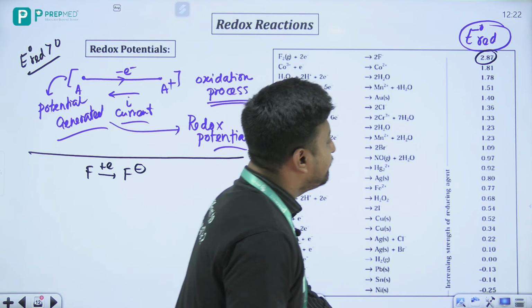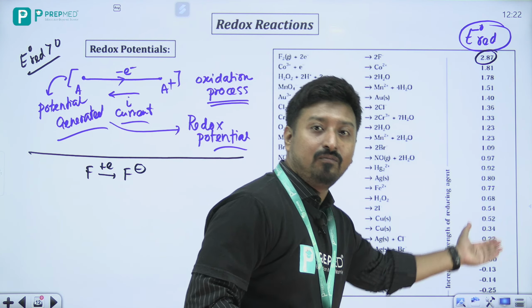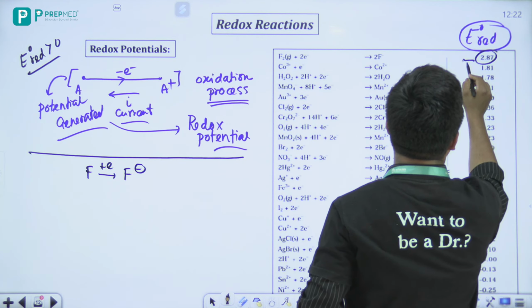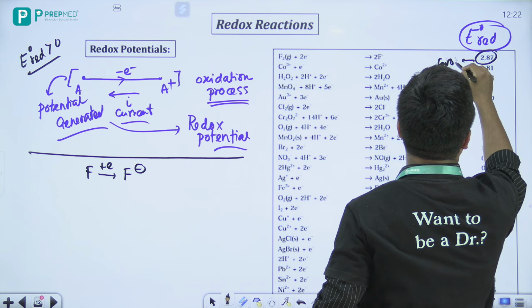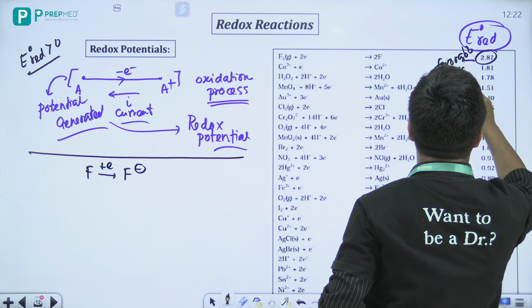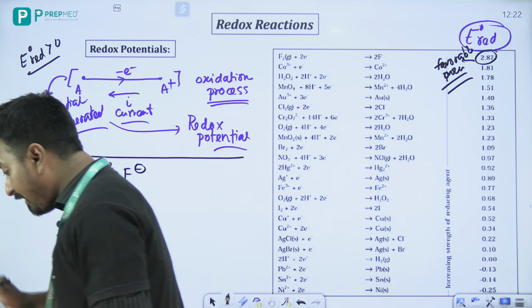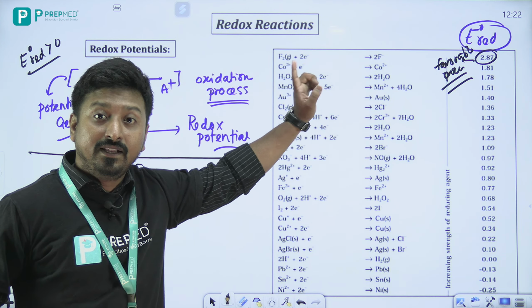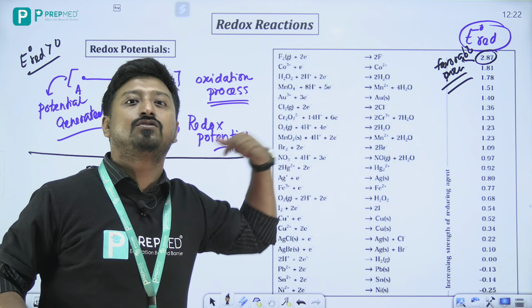Means if I talk in this direction, the more positive the reduction potential, the more favorable the process will be. Now, one thing is clear: if this process is more favorable, then the opposite process is not favorable.